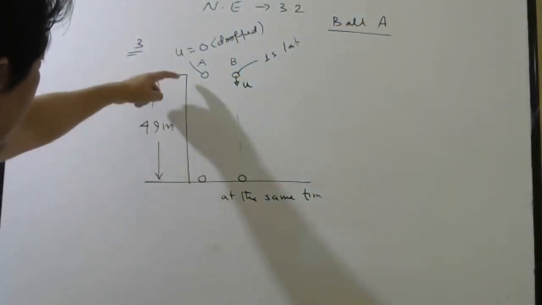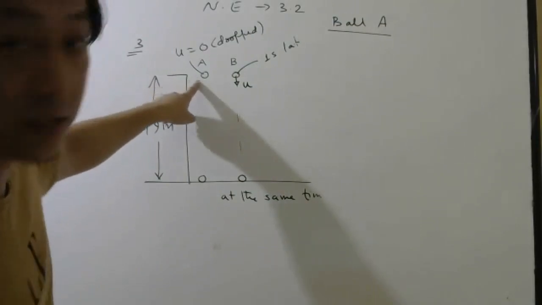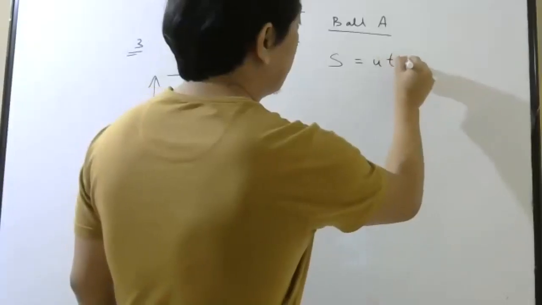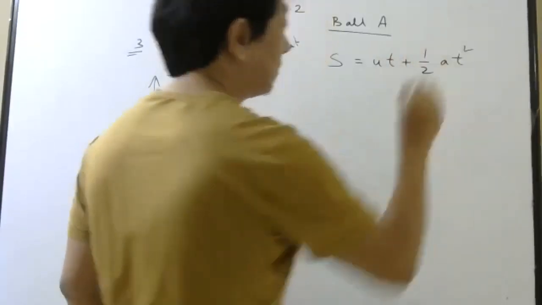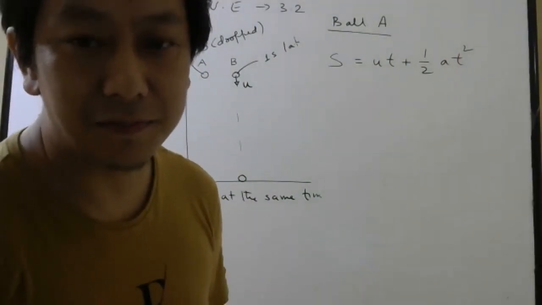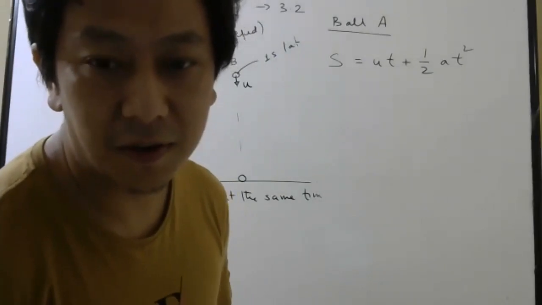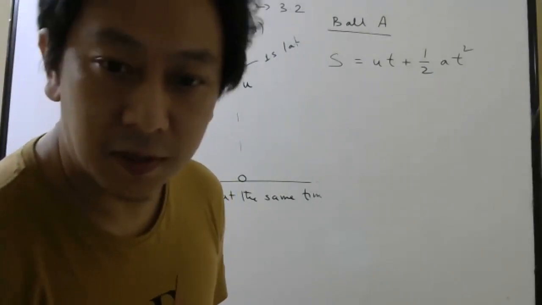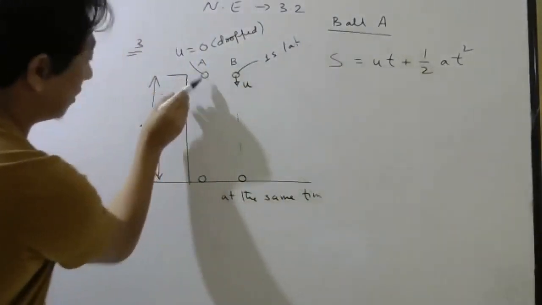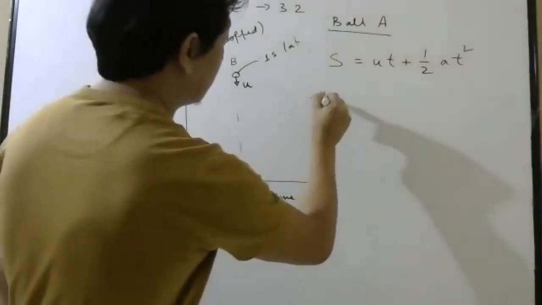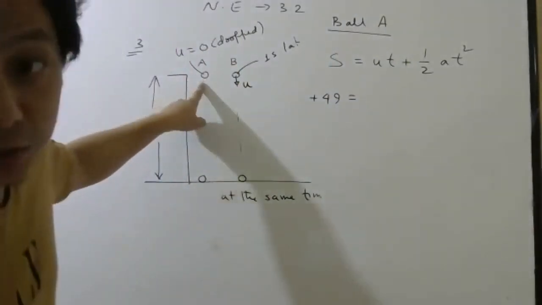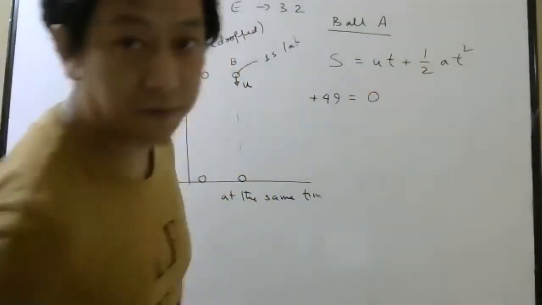I know the displacement from here to here, right? I know the initial velocity is 0. So what is the formula? Displacement equals ut plus half at square. Now in most of our problems of gravity, we take downward as positive. So what is the displacement for ball A from here to here? 49 plus 49. What is the initial velocity of ball A? Ball A was dropped, so initial velocity is 0.